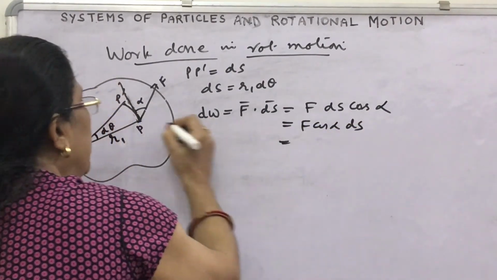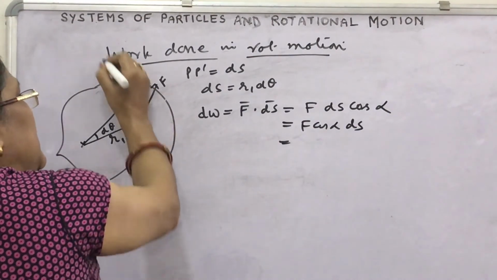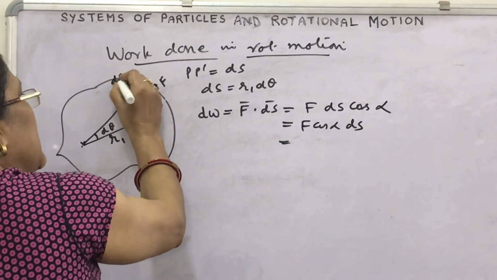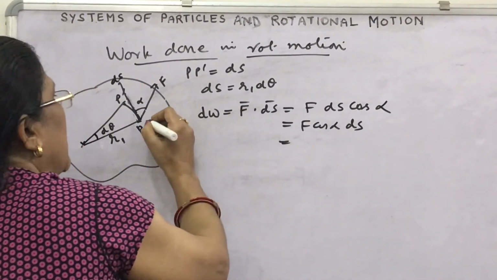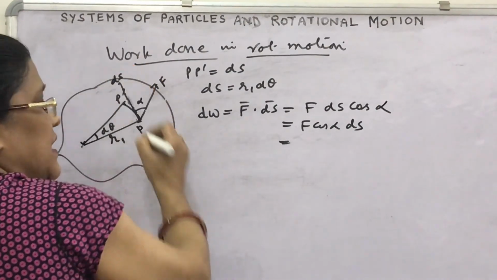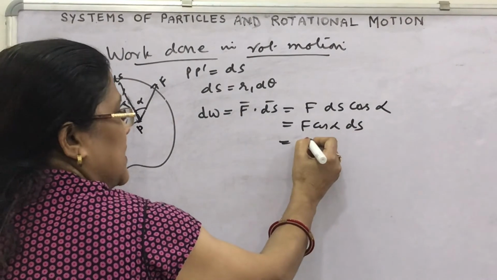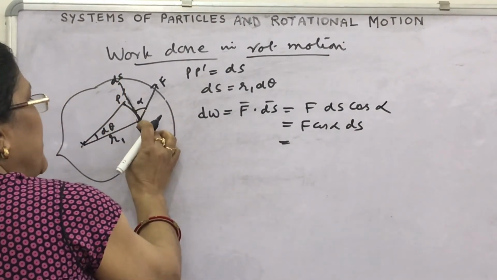What is this F cos alpha? If this is alpha, then in the direction of ds, this is PP dash, we have taken ds. Look here, this F cos alpha is the component of force in the direction of ds, so F cos alpha ds is the small amount of work done from P to P dash.